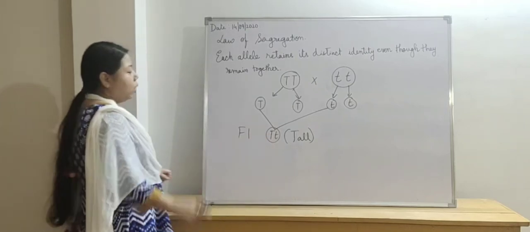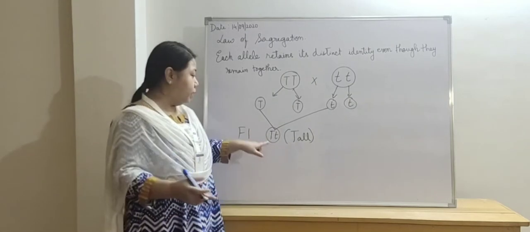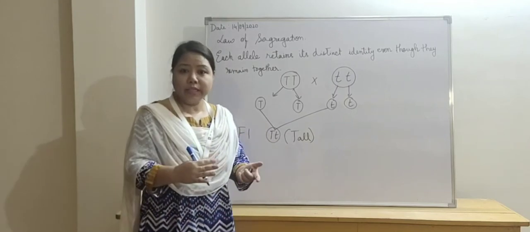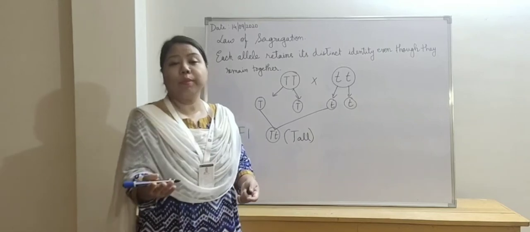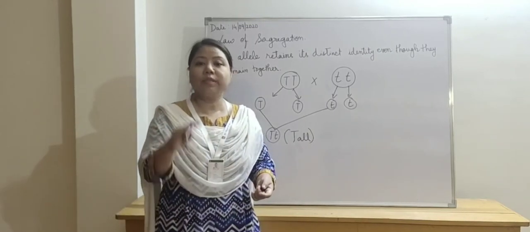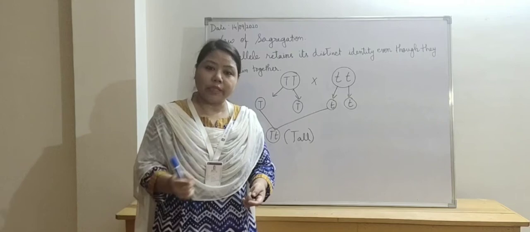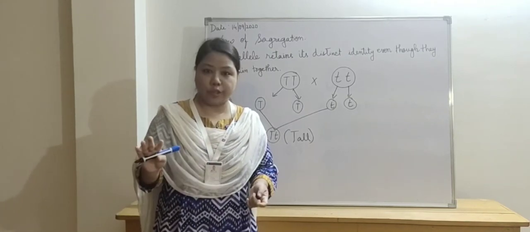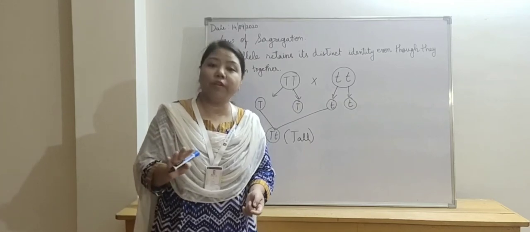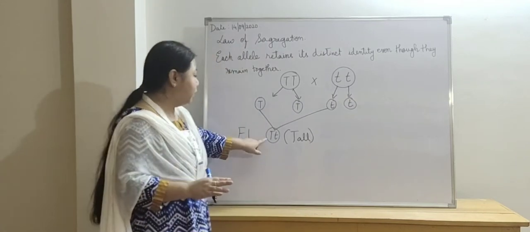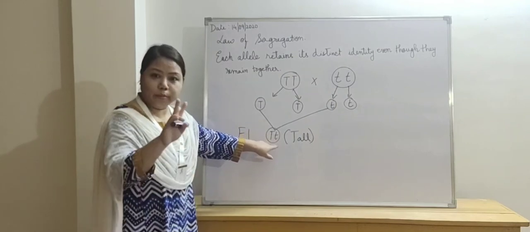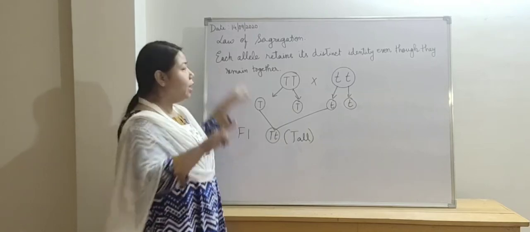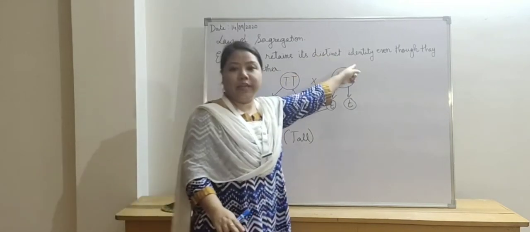Now, it might have happened that the tall and short characters blended with each other and produced an intermediate plant, that means a medium-heighted plant. But when Mendel did the experiment, he did not find such a thing. When the two alleles came together, they did not get mixed or blend with each other. They retained their distinct identity.